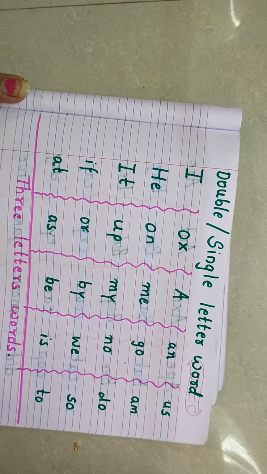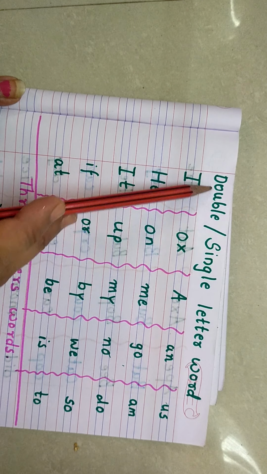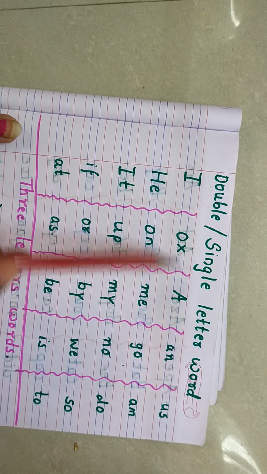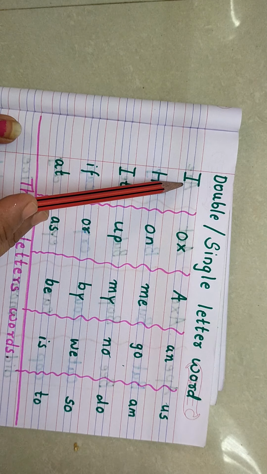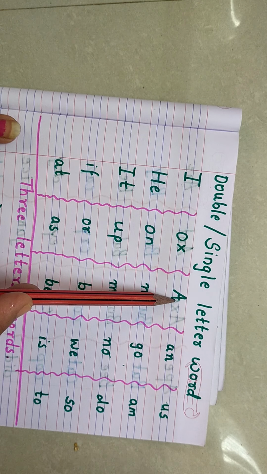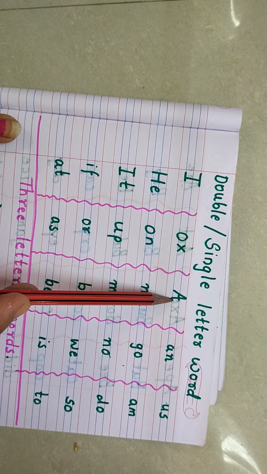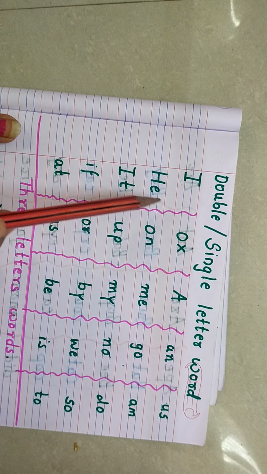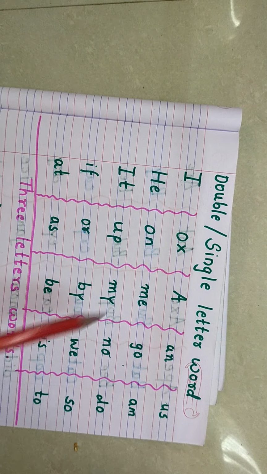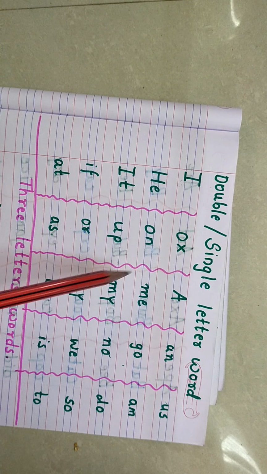Children, along with this, today we will see the double and the single letter words. So I and A, only these two are the single letter words. In I there is only one I, and in A only A. So these are the single letter words. Another, double letter words, I have taken here. OX, ox. Why am I giving this? To increase your vocabulary.